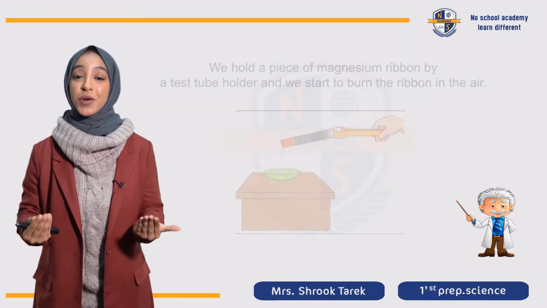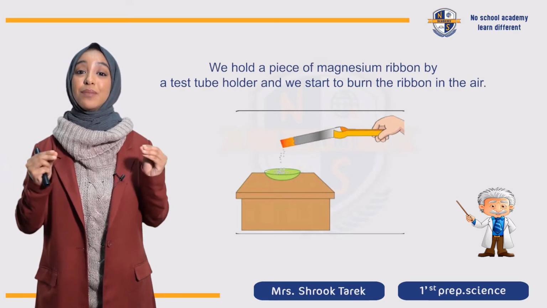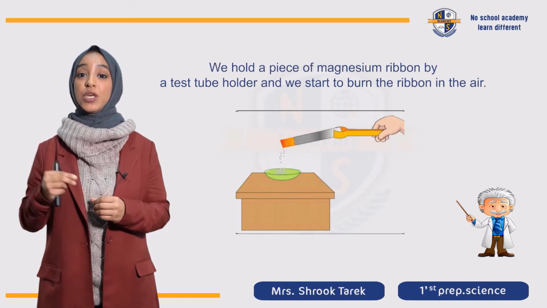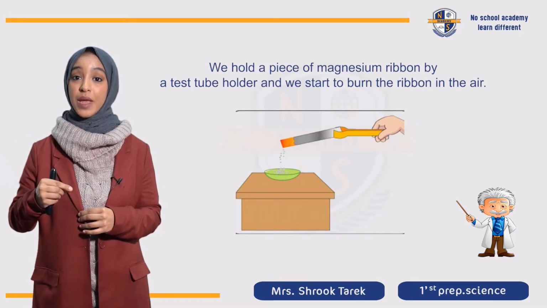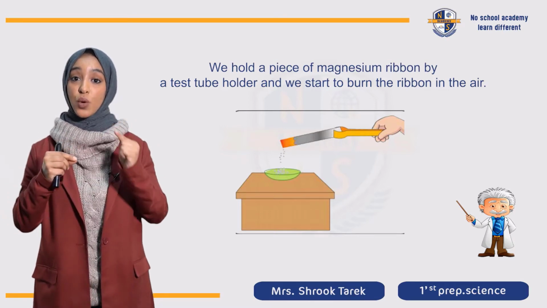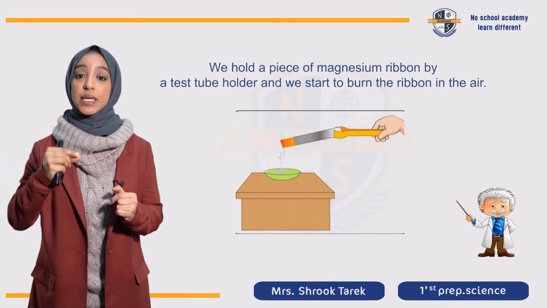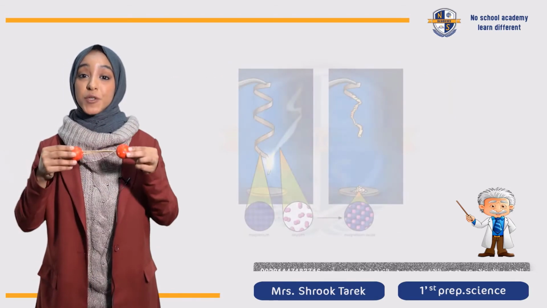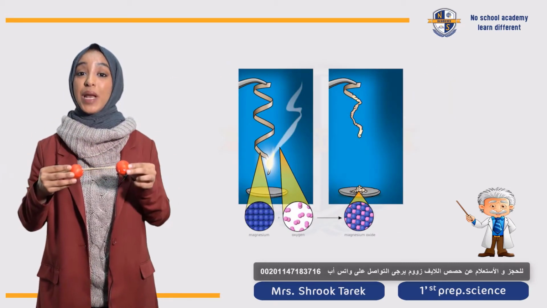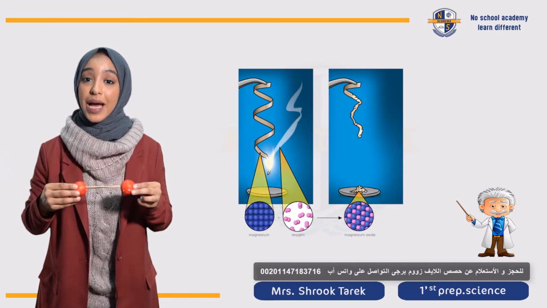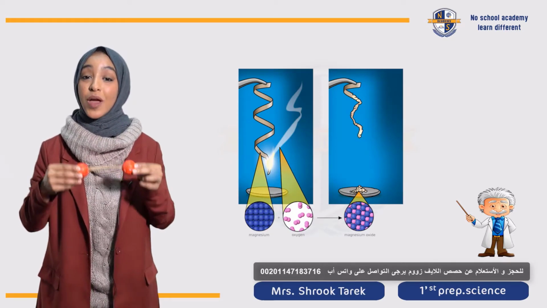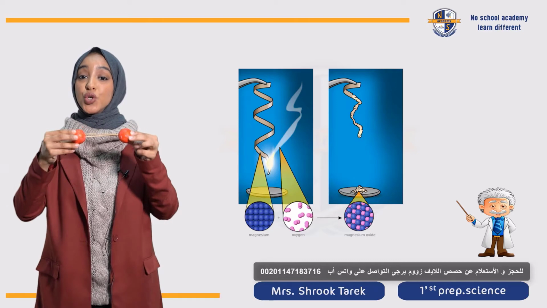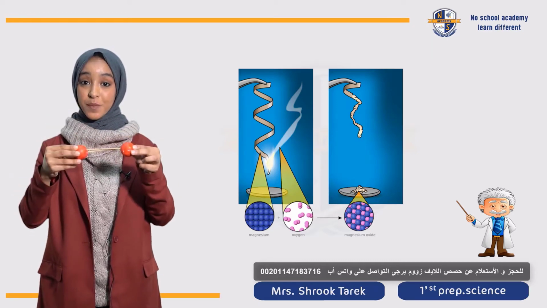دلوقتي عن ال chemical reactions that happens in magnesium ribbon. Using a test tube holder, هنمسك small piece of magnesium ribbon, and we will start to burn it. Okay, before speaking about magnesium and what will happen when it enters a chemical reaction, خلينا نفتكر مع بعض what happens to the 2 oxygen atoms.